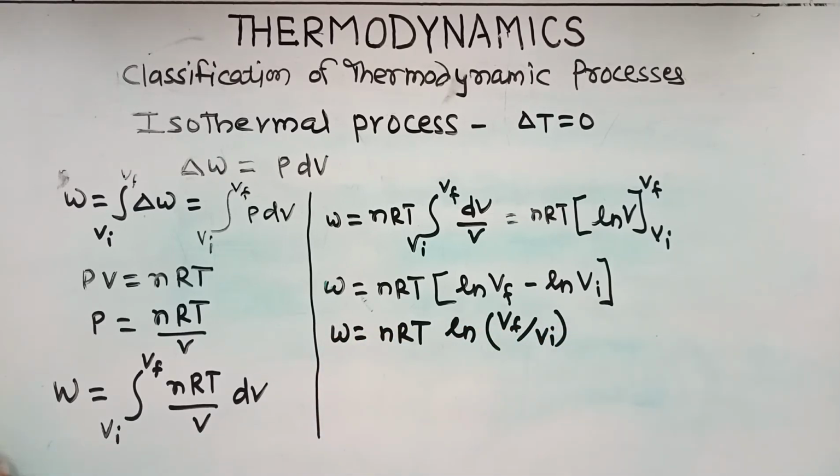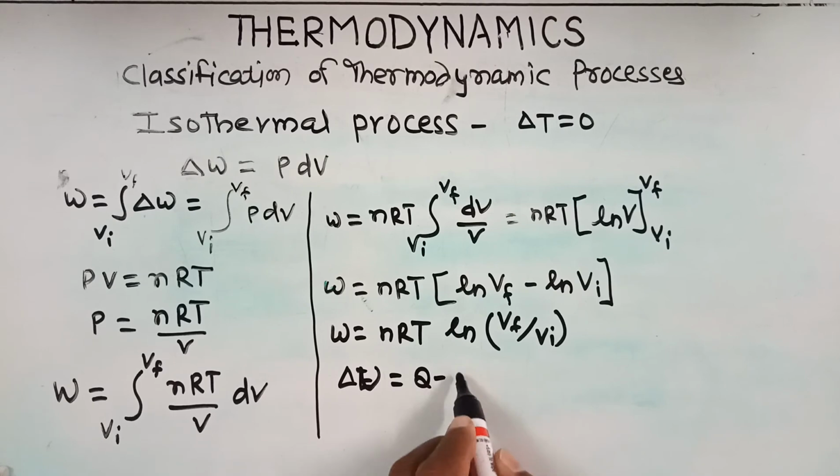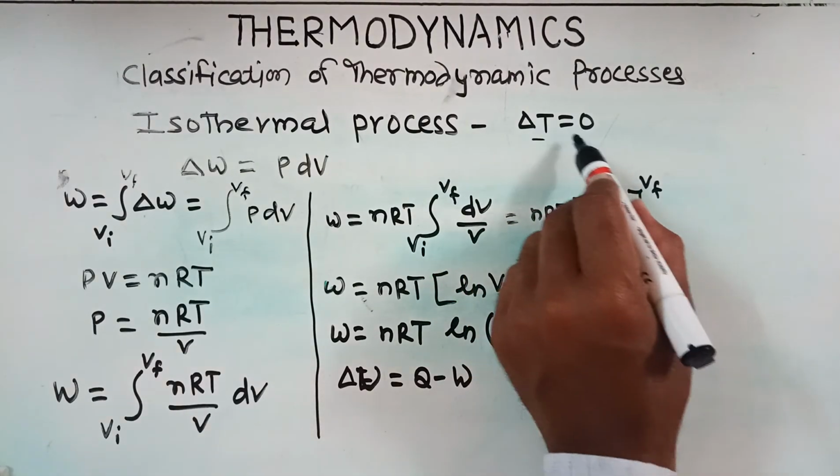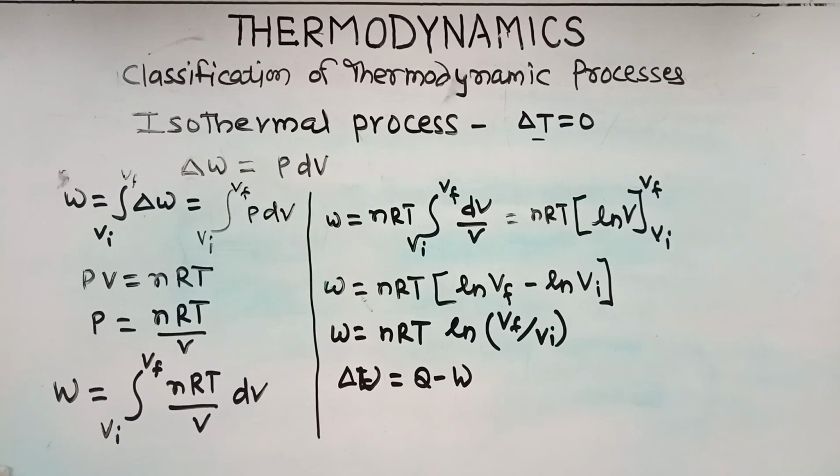Now we know the first law of thermodynamics, change in internal energy dU is equal to Q minus W, and as the temperature is constant, there is no change in temperature, the change in internal energy is also equal to 0.